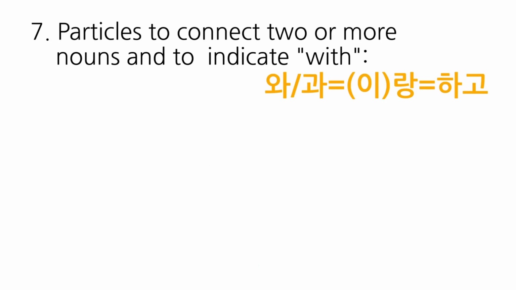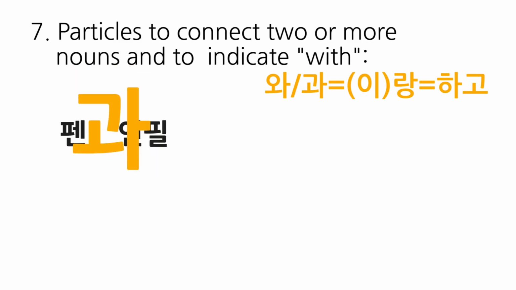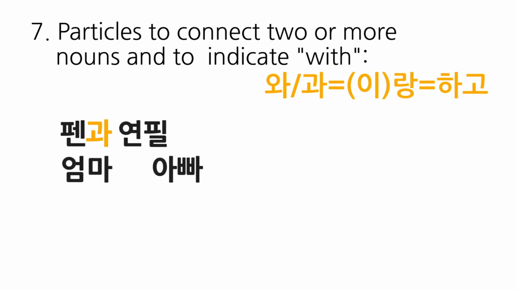Let's take a look at these examples. Pen and pencil. 펜과 연필. Notice that 과 is used, although 펜 has a final consonant. Mom and dad. 엄마와 아빠. Notice that 와 is used, although 엄마 does not have a final consonant in the last letter of the word.